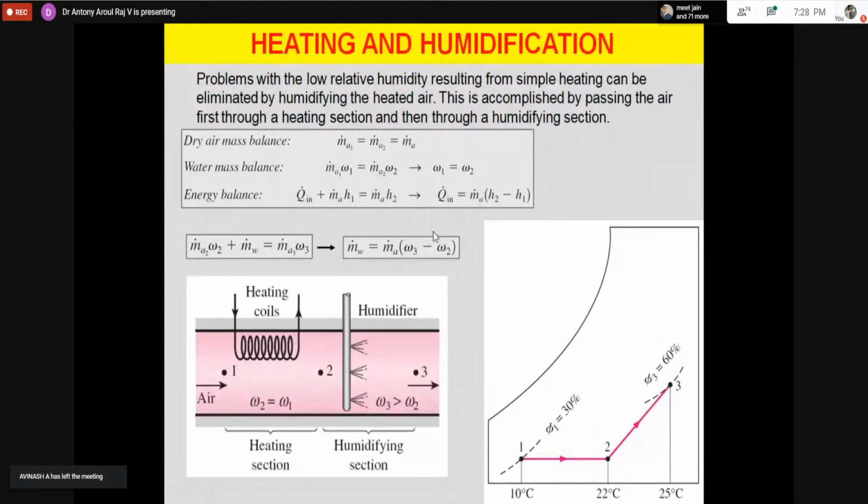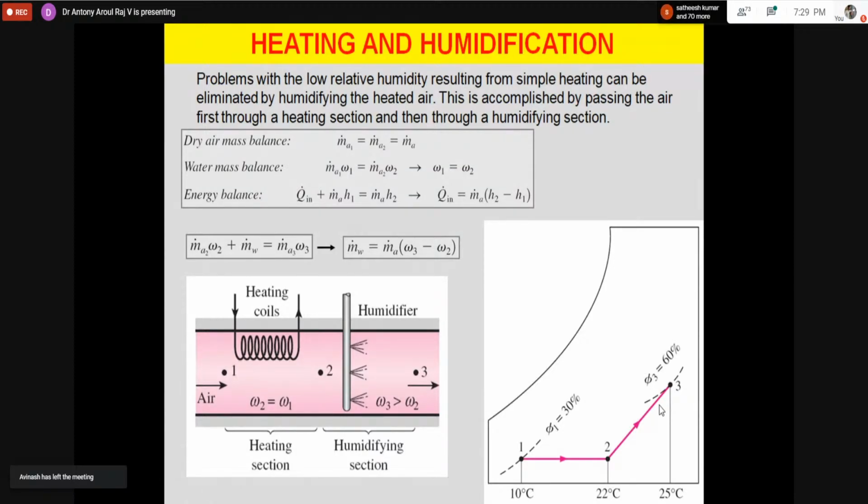Next is heating and humidification, the psychrometrics of winter air conditioning. As I already told you, in winter the temperature will be lower and the humidity lesser, so this is the starting point. To reach the room design condition, I have to add heat as well as humidity. Now, I told you what RH is.